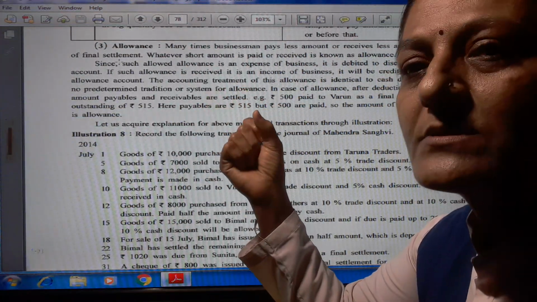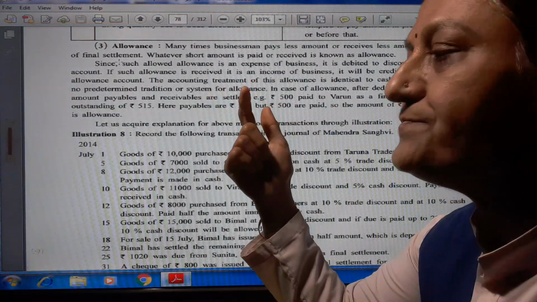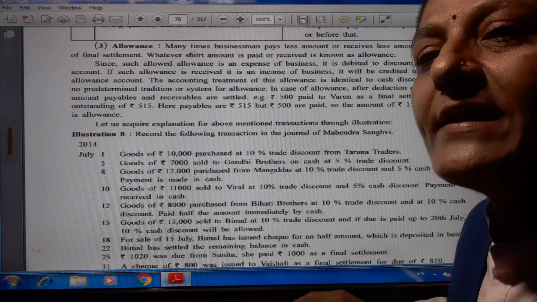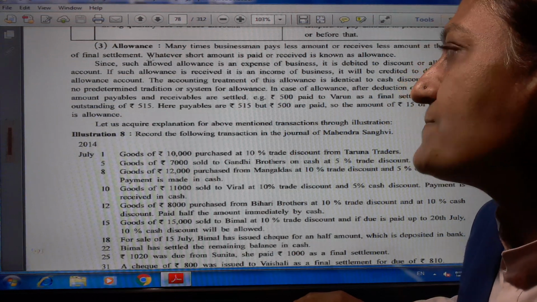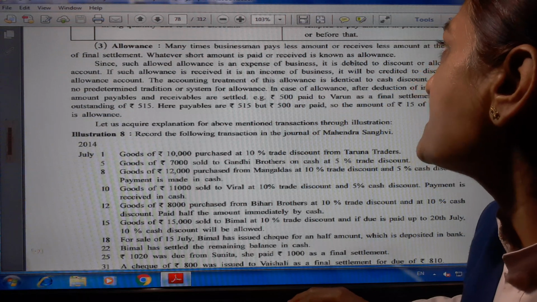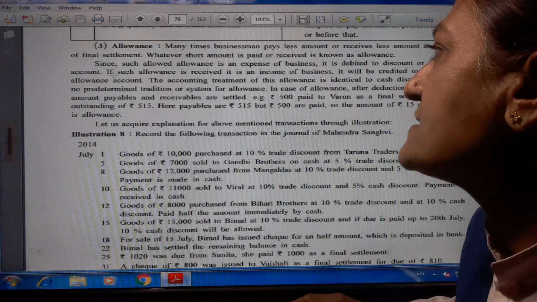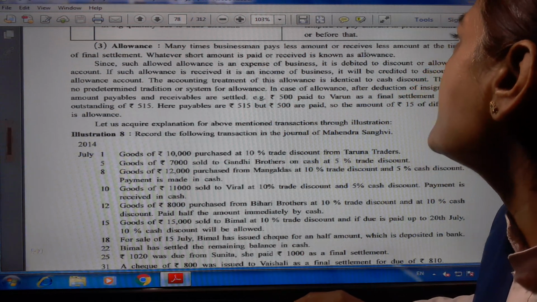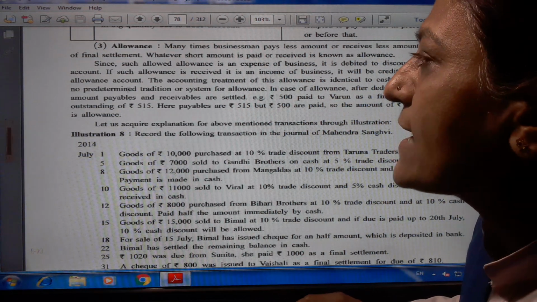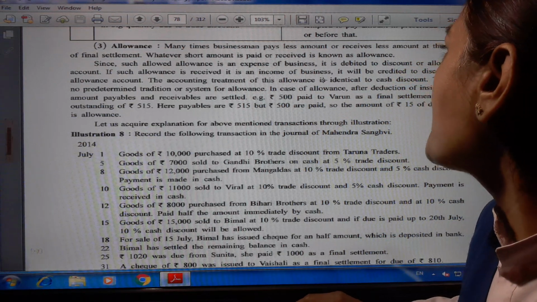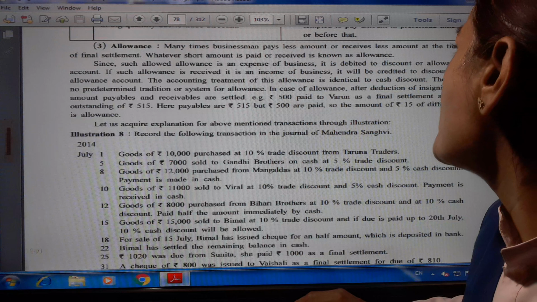It is called allowance. Discount allowed and discount paid. Here, discount received and discount allowed are two types of expense and income. Whatever short amount is paid or received is known as allowance. Since such allowance is an expense of a business, it is debited to discount or allowance account. The accounting treatment of this allowance is identical to cash discount.